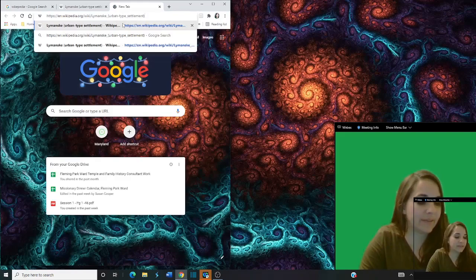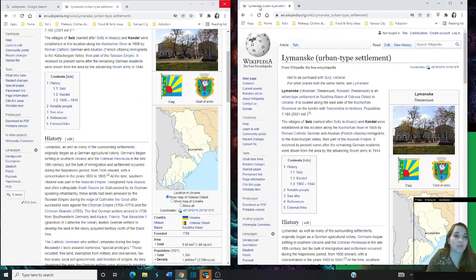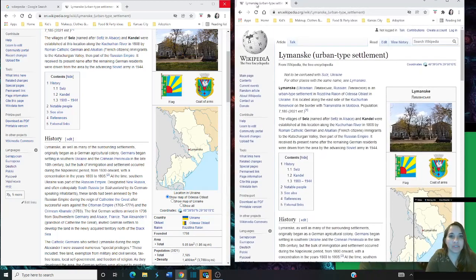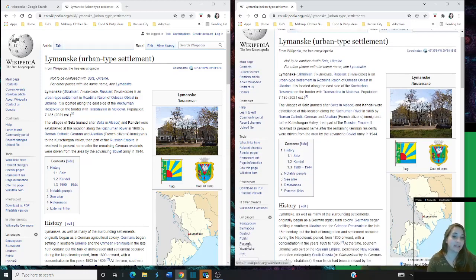And so it's basically the same website, right? And I'm going to take this website, and I'm going to drag it over, all right? So you'll see here, I've got the same page side by side, right? Except what I'm going to do now is leave this side English. I'm going to go over to this side, and go down here a little ways, and click on the Russian translation of this page.